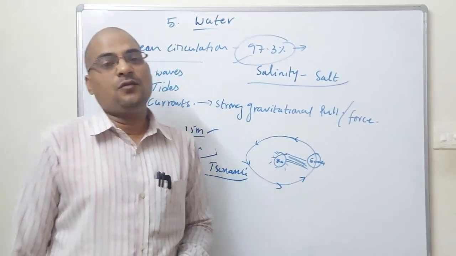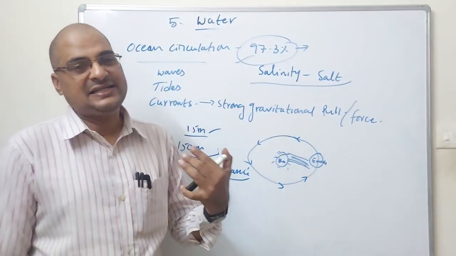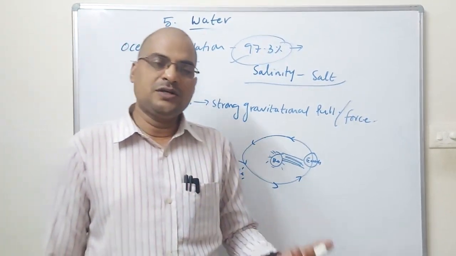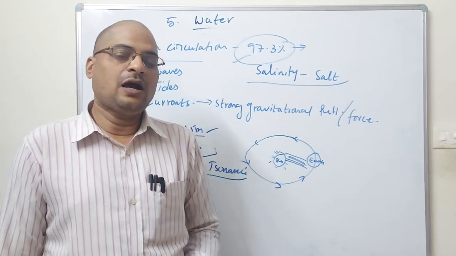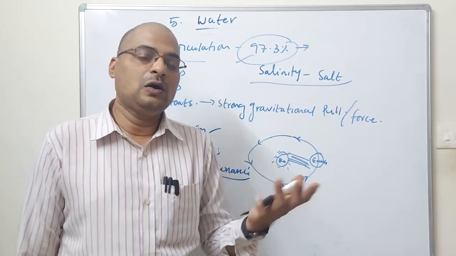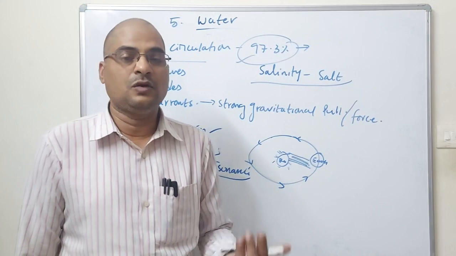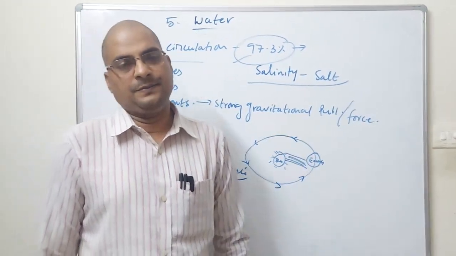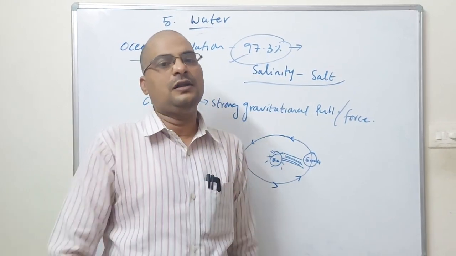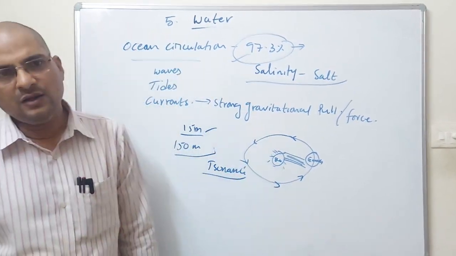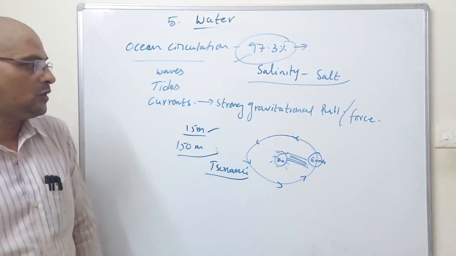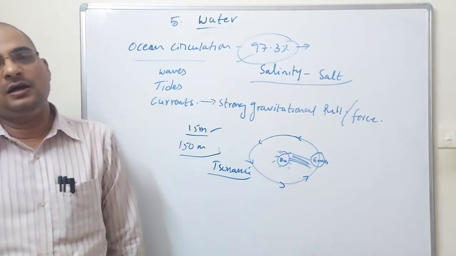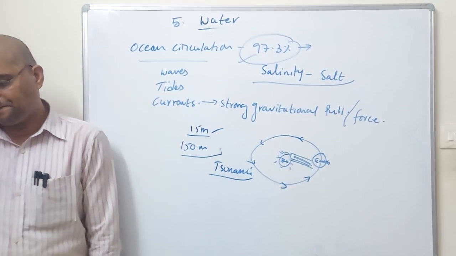Actually, what is the meaning of ocean currents? When high tides occur in the oceanic body, automatically the water bodies are not in proper order. The waves are not in proper order. That is what we call ocean currents in the ocean body.